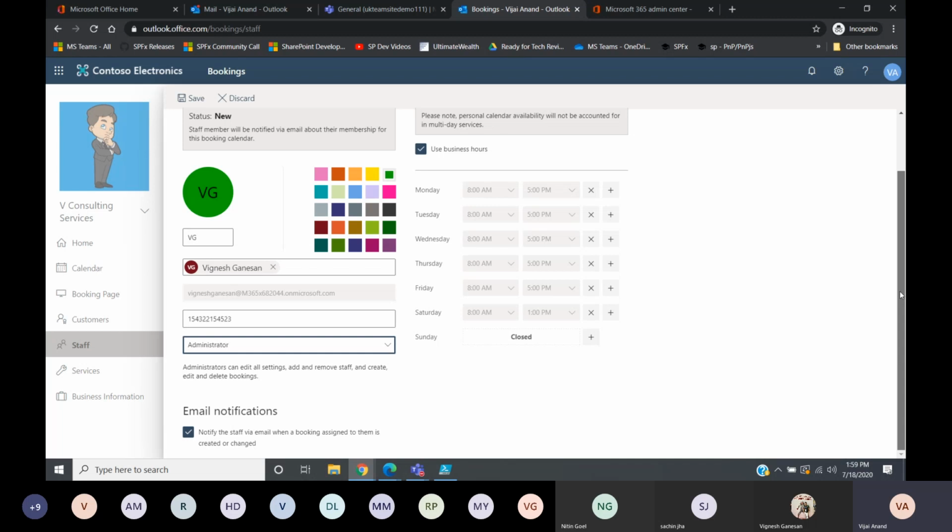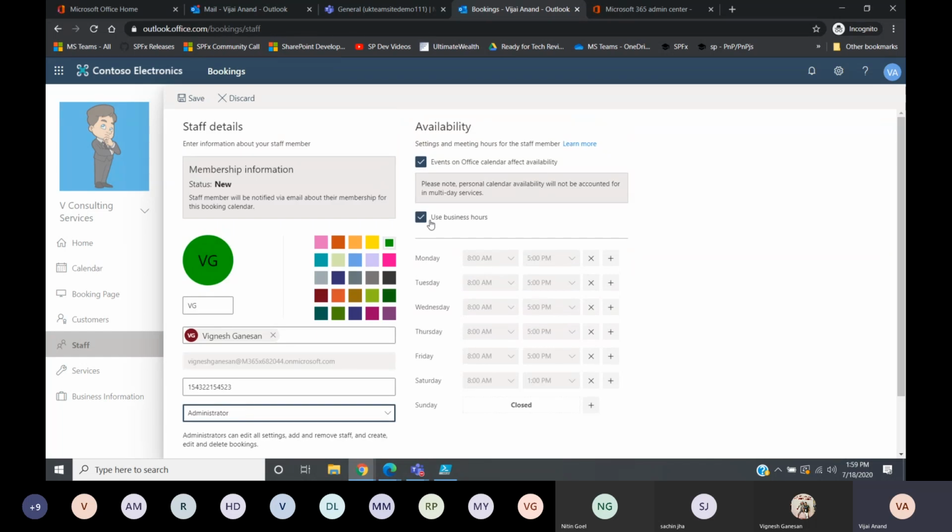Here you also have one more option, availability. You can either select the default business hours, or select whatever timings Vignesh would be available. Consider myself and Vignesh are going to give the consulting, and Vignesh is available only on Monday, Tuesday, Wednesday.